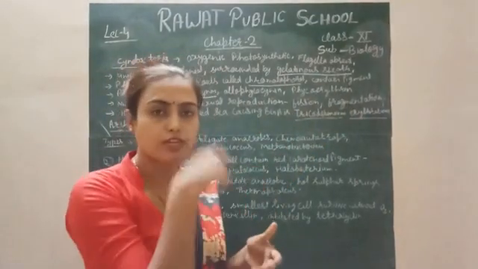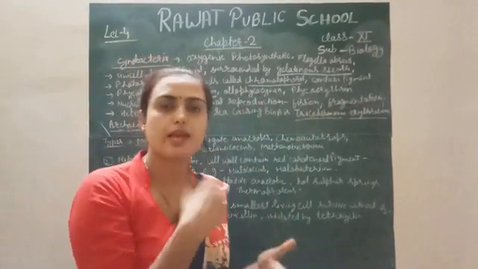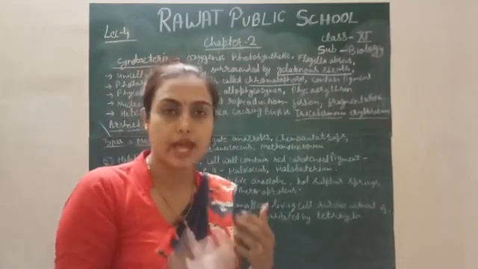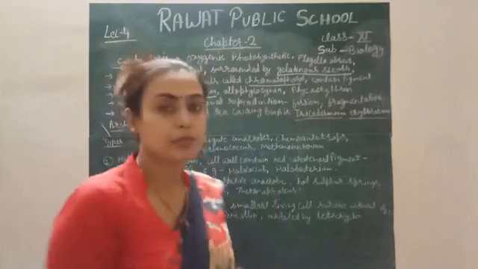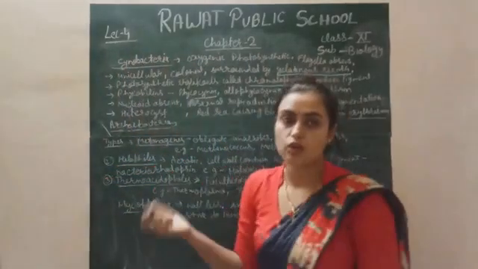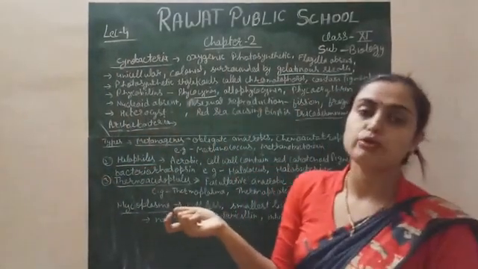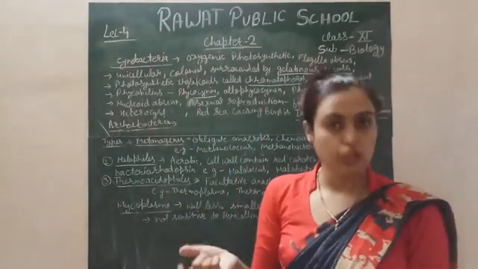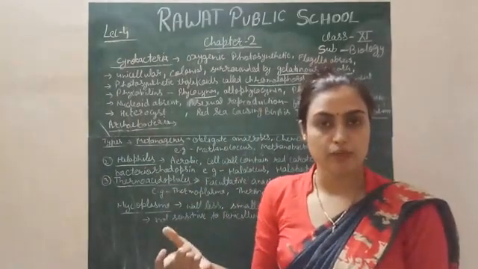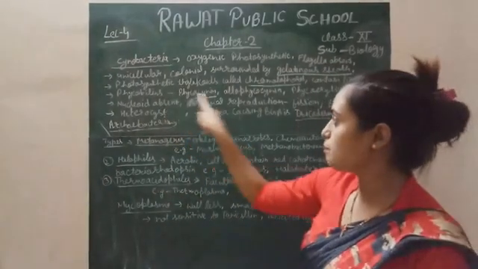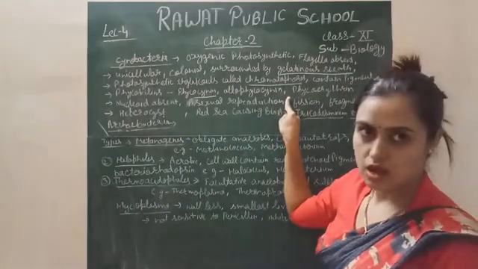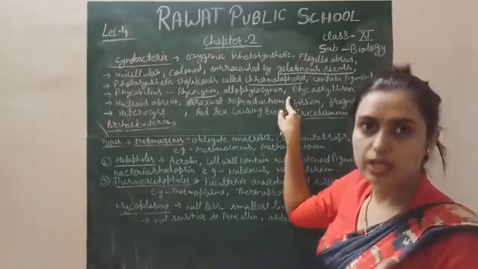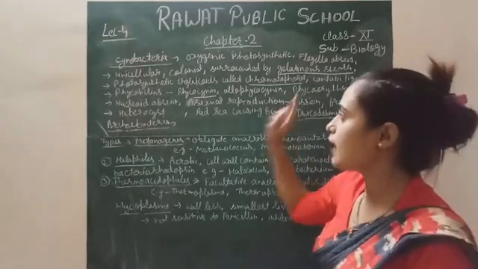Because of the composition of these pigments, they are blue-green. Their common name is blue-green algae. Because of these pigments, the color of these bacteria is bluish-greenish, so they are called blue-green algae. The chlorophyll a molecule helps in performing photosynthesis. These are the pigments of the bacteria, the phycobilins, due to which color appears in the bacteria, right?